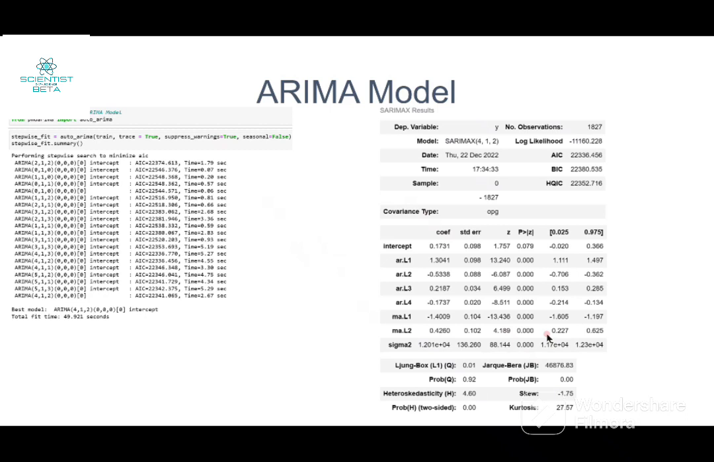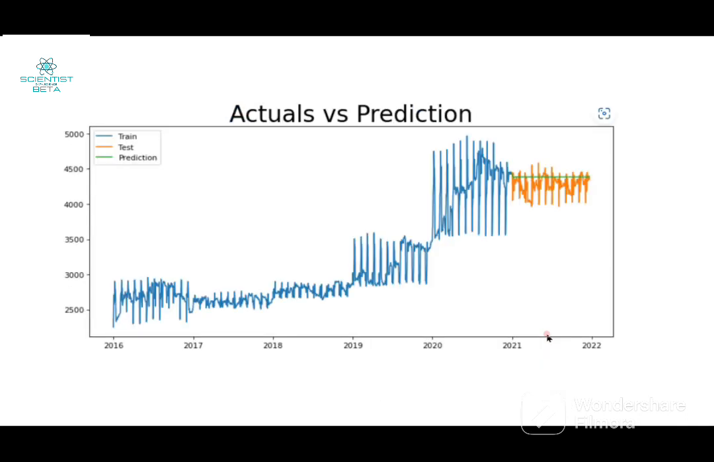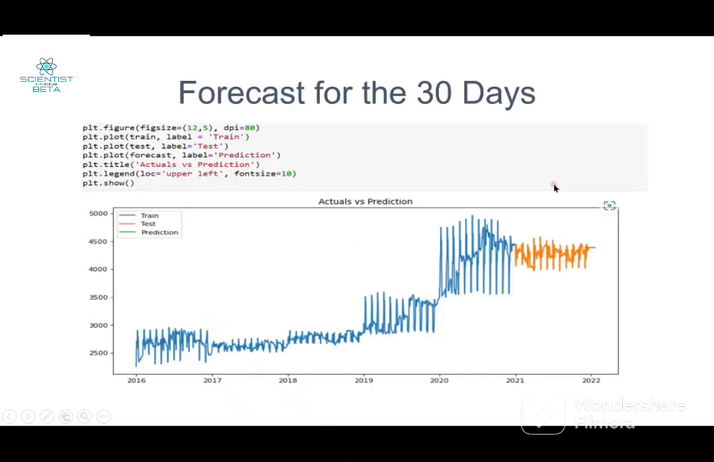So first of all, we are using the ARIMA model. In the ARIMA model, we are importing the auto ARIMA library, and we can see the result, actual versus prediction. This is the train value and this is the actual value, but we are putting it into the test value, and we can see the prediction here, which is clearly related or near about the test data. And we have forecast the data for the next 30 days, which we can see like this.